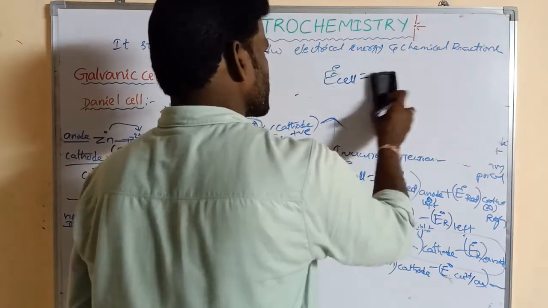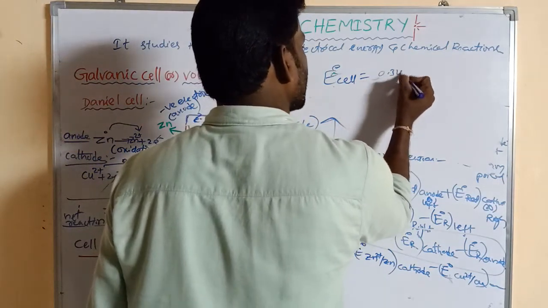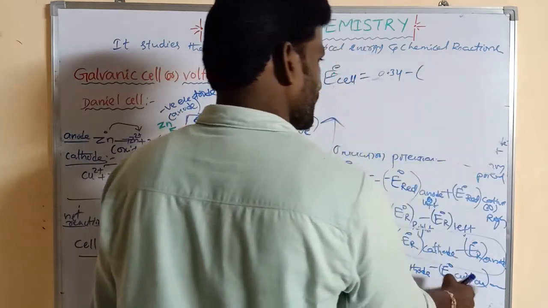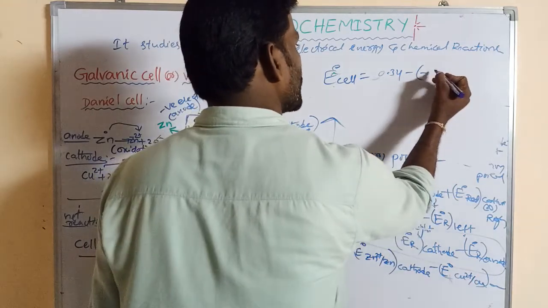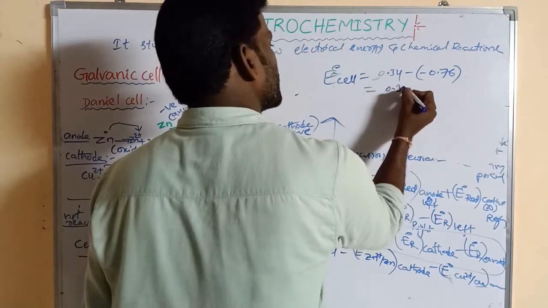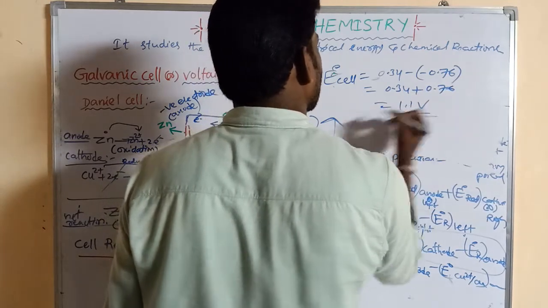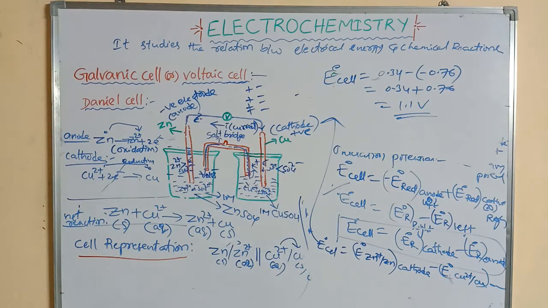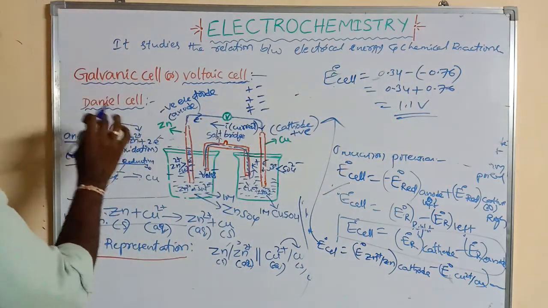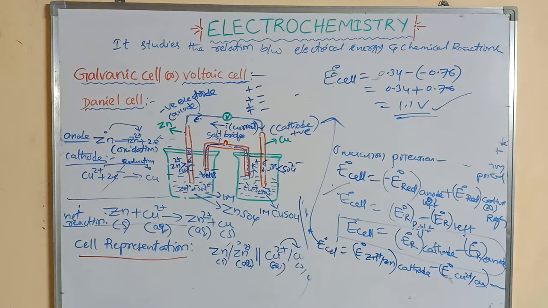Sorry, the reduction potential of the copper electrode is equal to plus 0.34 minus the reduction potential of the zinc electrode. The reduction potential of the zinc electrode is equal to minus 0.76. So 0.34 minus of minus 0.76. What is its value? 1.1 volt. So the cell potential of the Daniell cell is 1.1 volt.